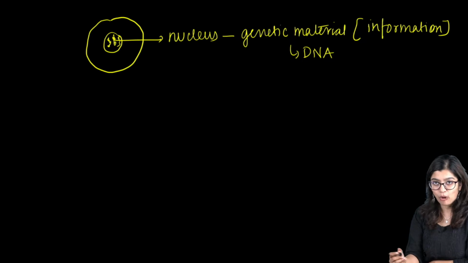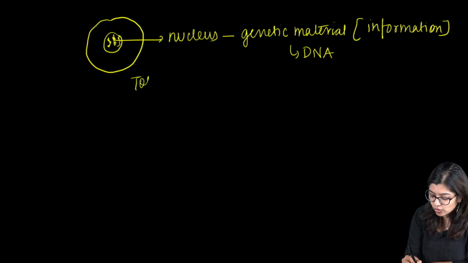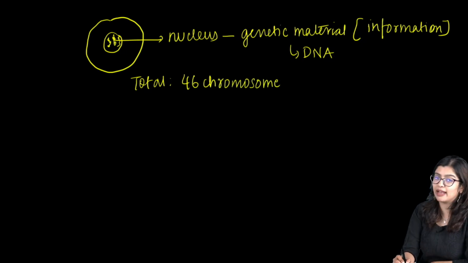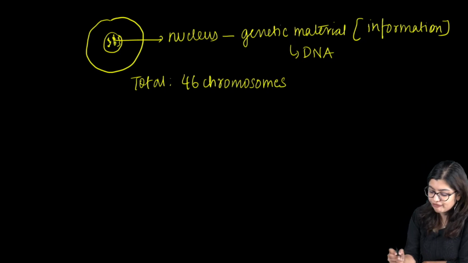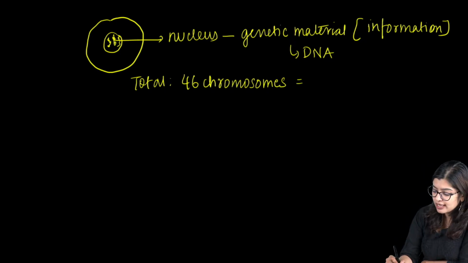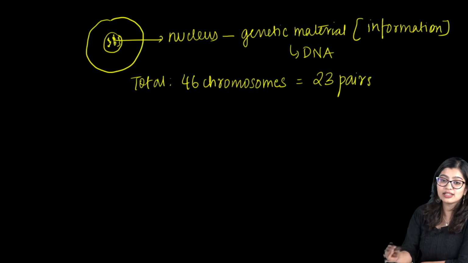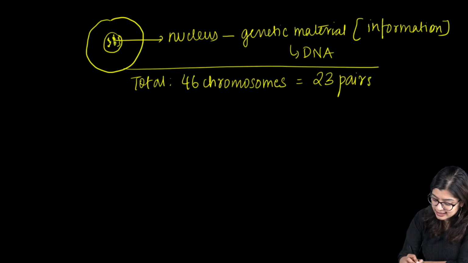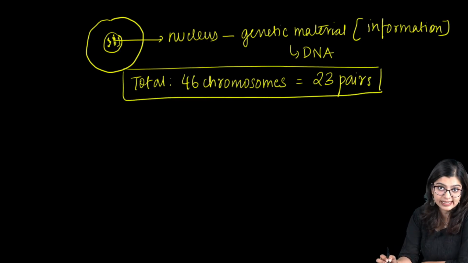Now in the human body, we see that there are a total of 46 chromosomes. So if you take a skin cell, you take a liver cell, you take any kind of cell, you will find 46 chromosomes that exist as 23 pairs. So this is in normal cells.